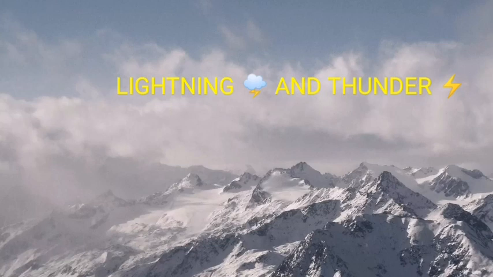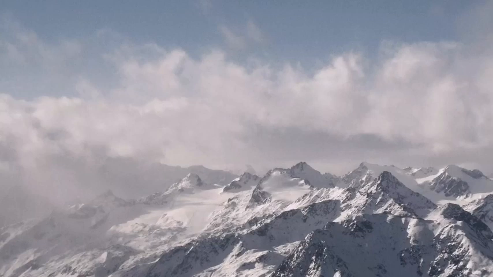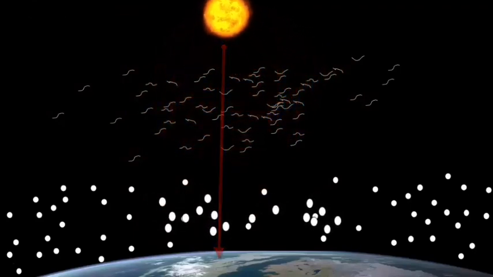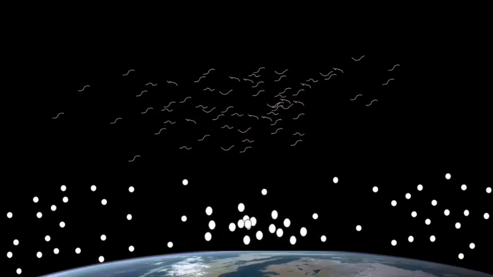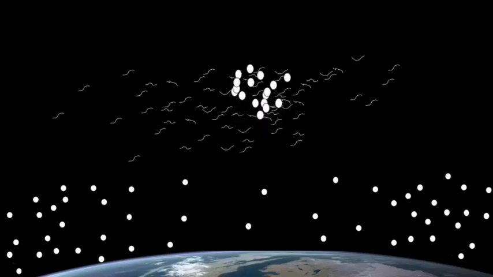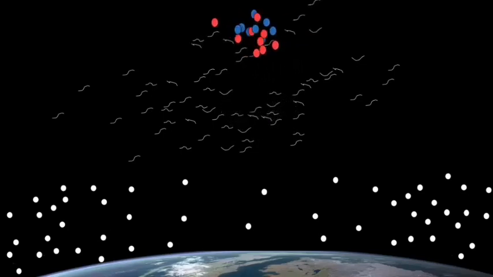Lightning and thunder. So now we are going to see how lightning and thunder are produced. Lightning is produced by discharge of electricity from cloud to cloud or from cloud to ground. During a thunderstorm, air is moving upward rapidly. This air carries small ice crystals upward. At the same time, small water drops move downward. When they collide, ice crystals become positively charged and move upward, and water drops become negatively charged and move downward.